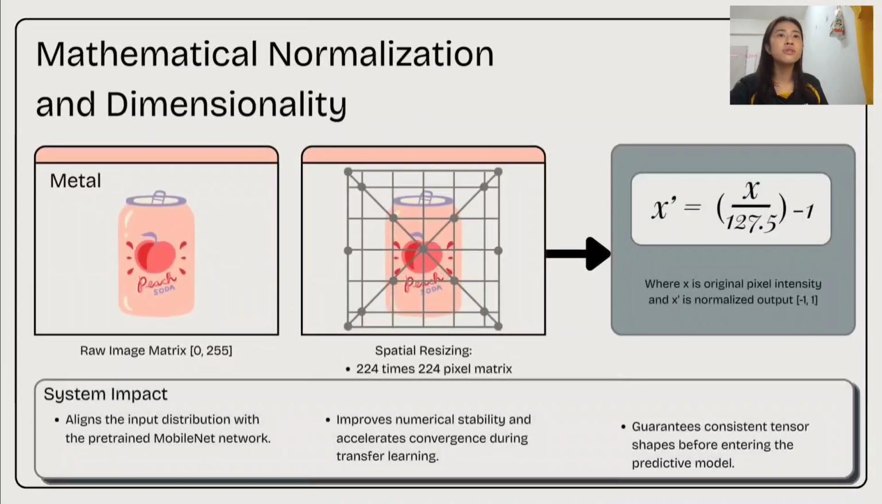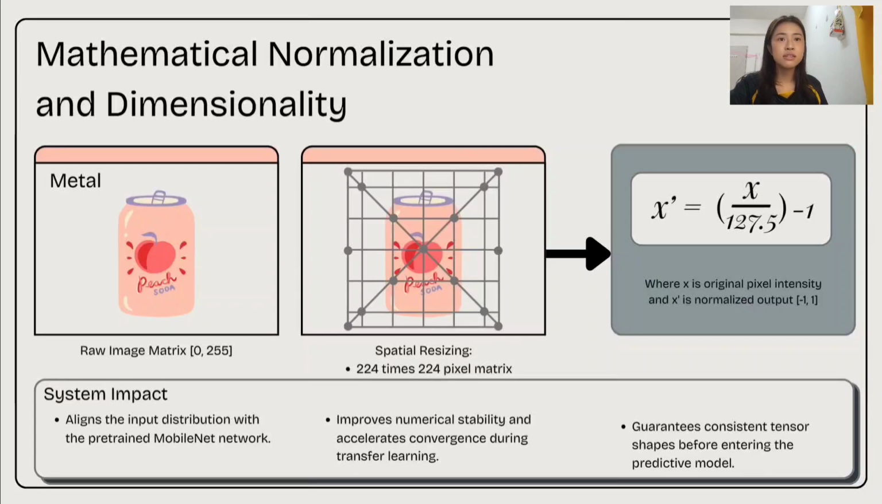Before the image goes into the AI model, it needs to go through preprocessing. First, every image is resized into a fixed size of 324 by 324 pixels. This ensures that every image has the same dimensions before entering the model. Next, the pixel values are normalized. Normally, image pixel values range from 0 to 255. We transform them into values between -1 and +1 using this formula.